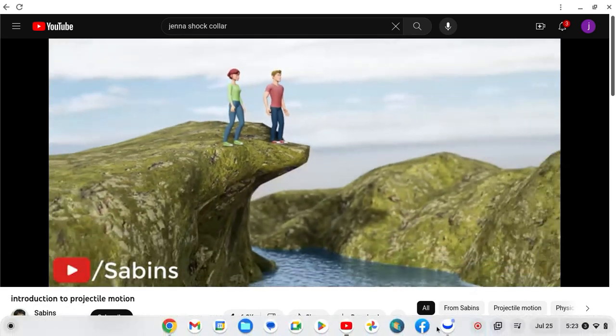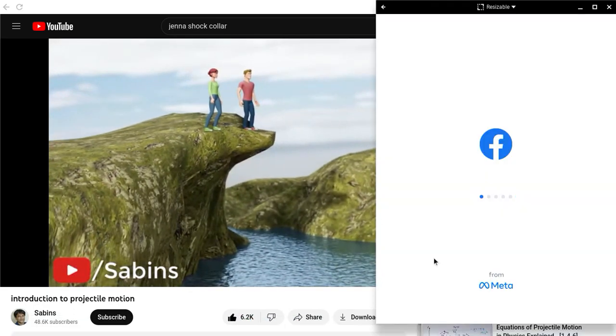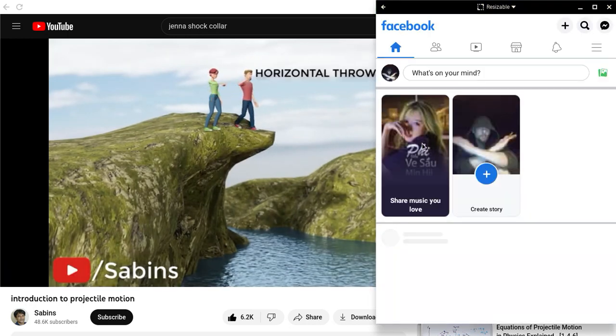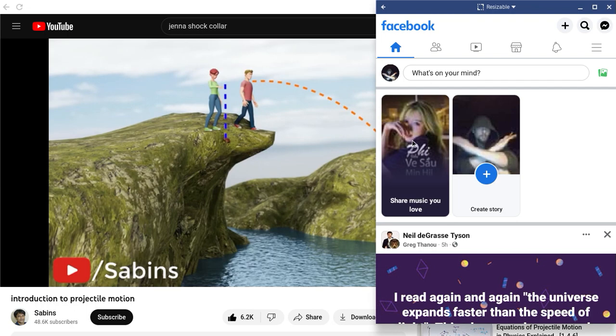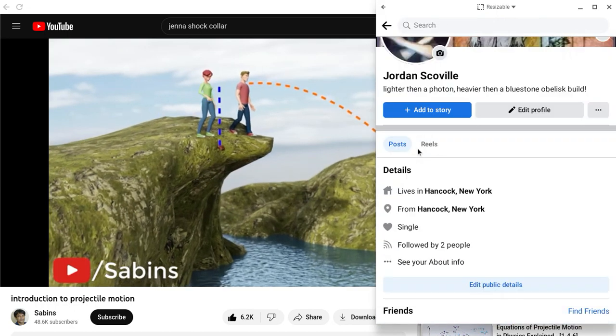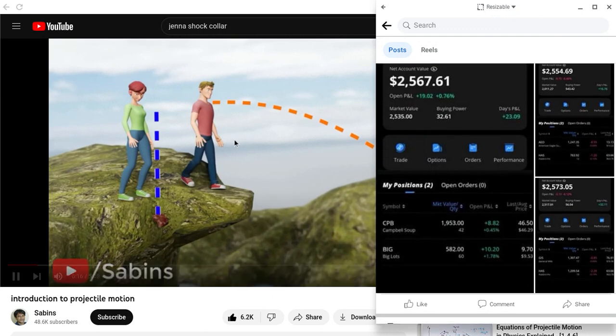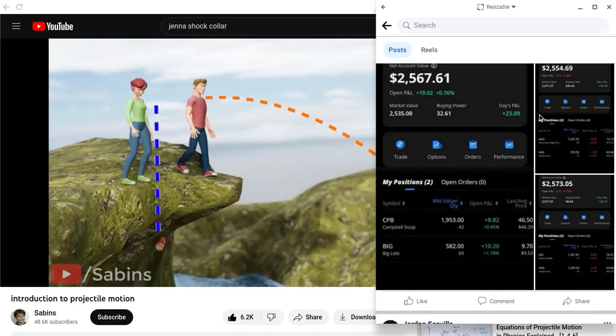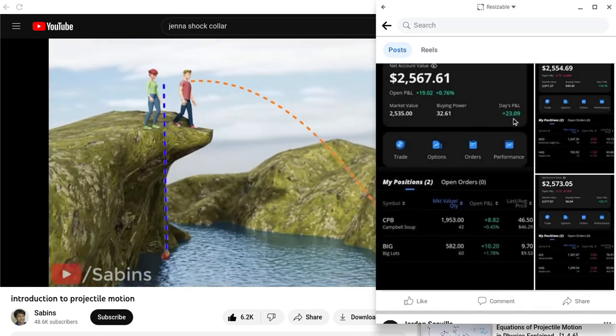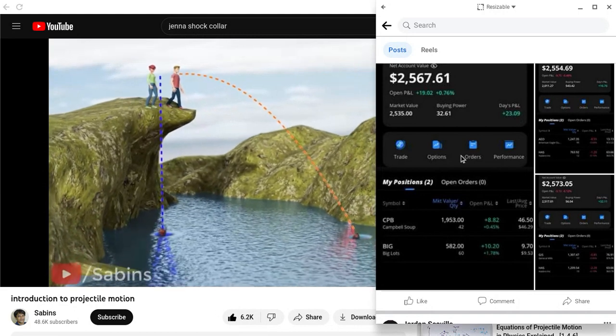Suppose you and your friend are standing at the edge of a cliff. Your friend drops a stone straight down, and with great speed, you throw a similar stone horizontally. The question is, which stone will land on the water surface last? Does your intuition tell you that since you threw the stone with greater speed, the stone will take more time to land? If so, you are wrong. Both stones will actually land at the same time.